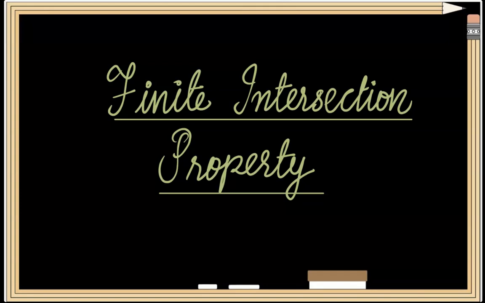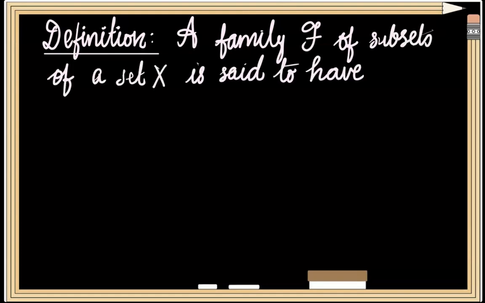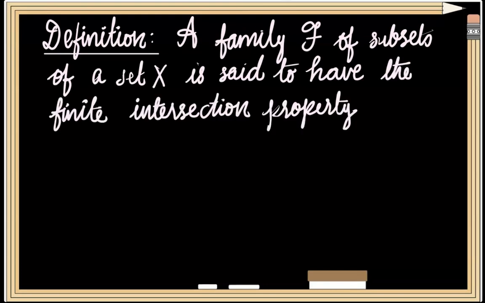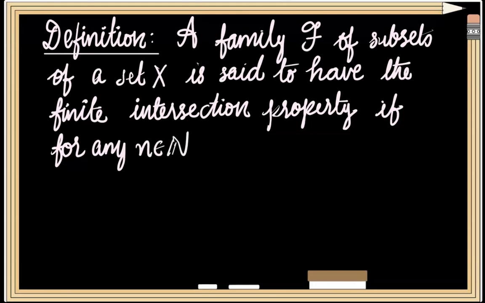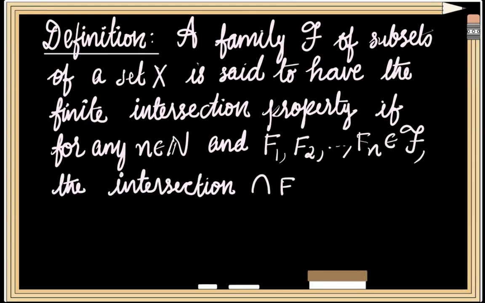The finite intersection property, which is abbreviated as FIP. Definition: a family, say F, of some subsets of a set X is said to have the finite intersection property if for any n element of the set of natural numbers and F1, F2, etc., Fn element of family F, the intersection of Fi over i varying from 1 to n is non-empty.